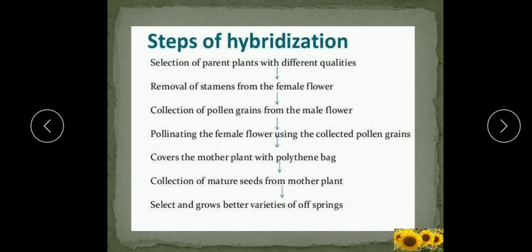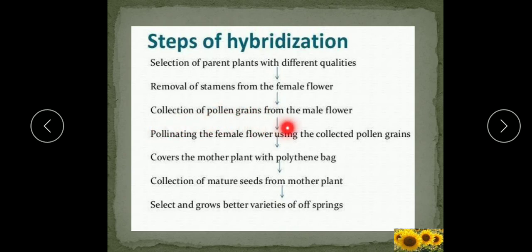Now this flower with the gynoecium intact is covered with a paper or muslin bag to prevent natural pollination. So the female part is left on the flower because the stamens are removed here, and this female flower is now covered with a paper or muslin bag, so natural pollination cannot take place. Now we will do another thing here. When the stigma of this flower matures, the pollen grains of another selected plant are taken.